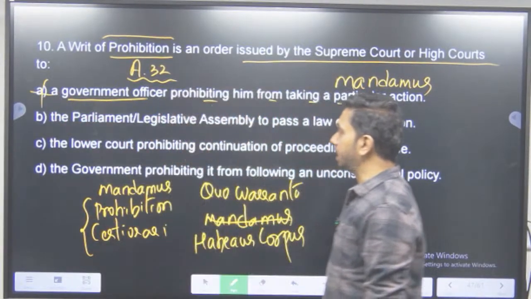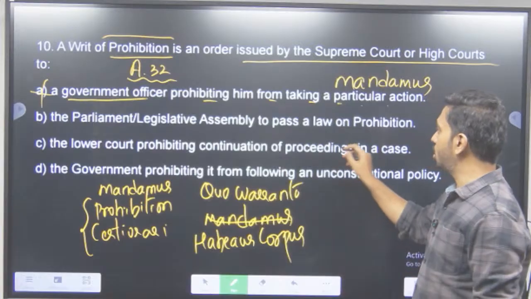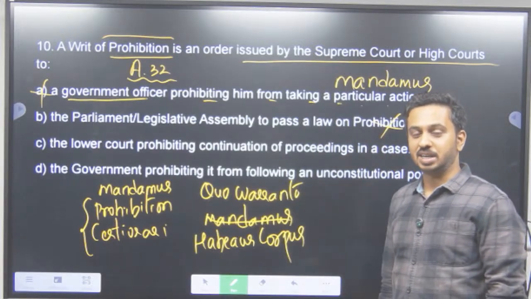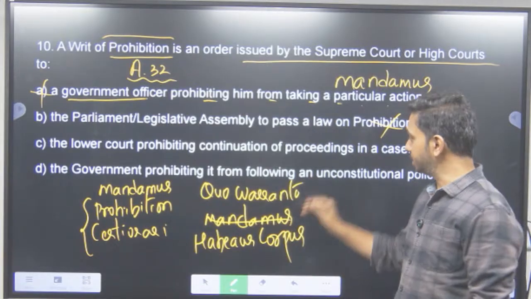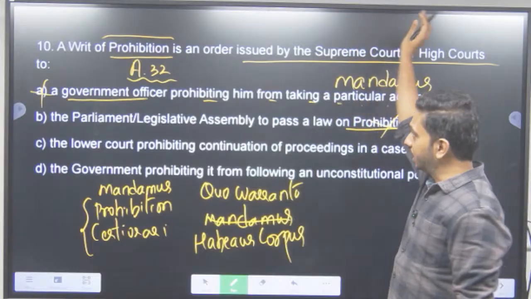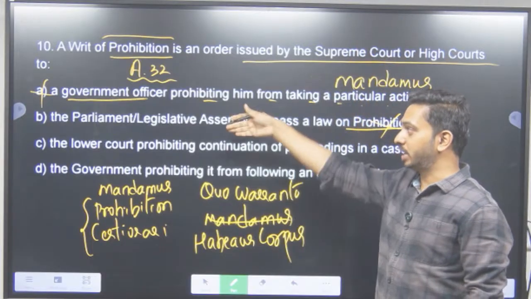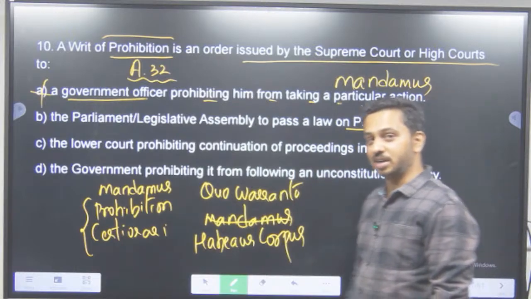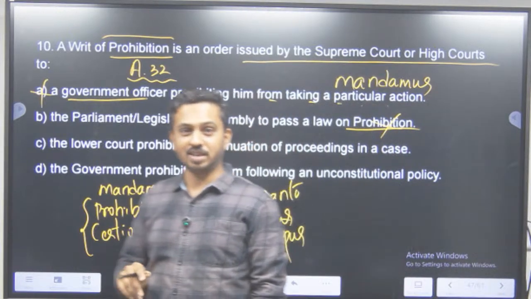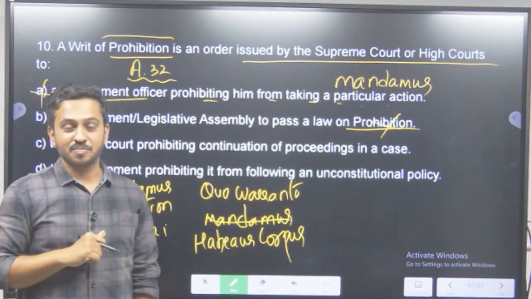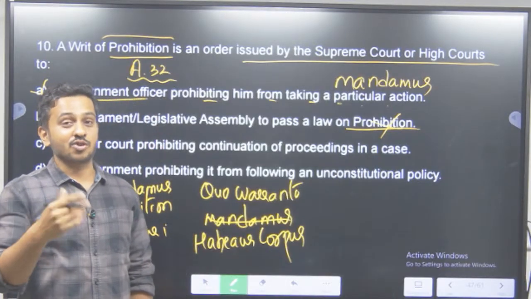B, Parliament or Legislative Assembly to pass a law on prohibition. नहीं, prohibition क्या है? Basically no drinks, no alcohol. That is basically what is called prohibition. Can the Supreme Court and High Court give direction to the State Legislative Assembly or the Parliament to ban all the alcohol in the country? हो सकता है क्या? नहीं. Excise duty के ऊपर जो duty लग रहा है, states are making a lot of money out of it.